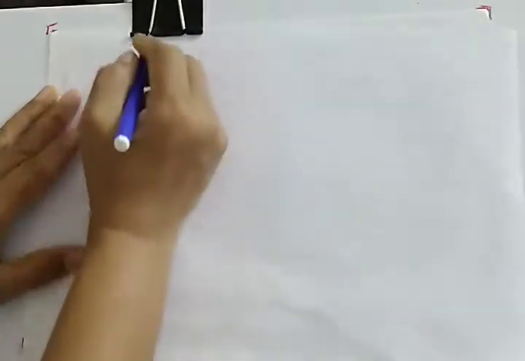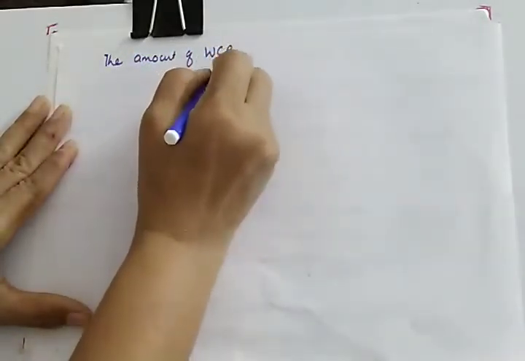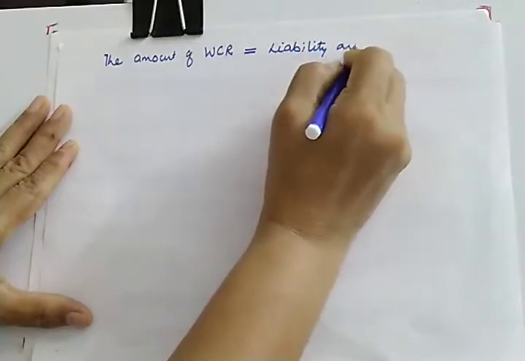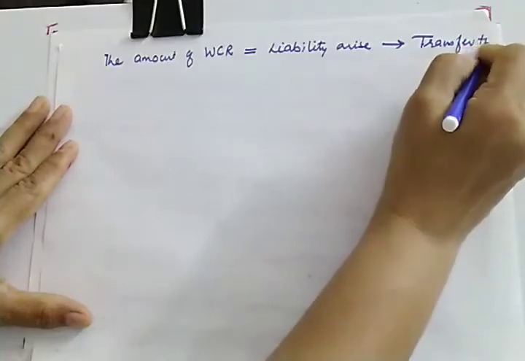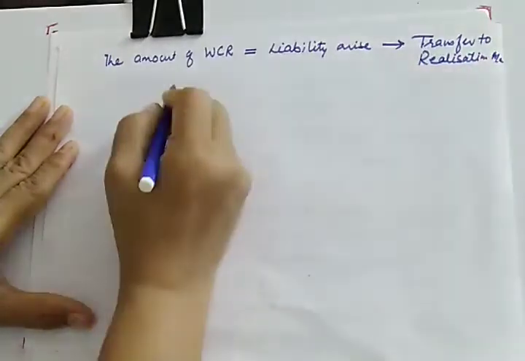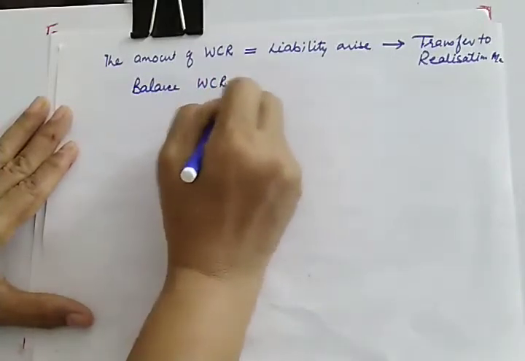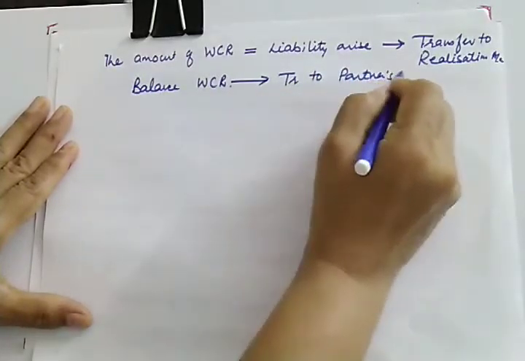So the treatment in this second situation will be that the amount of workman compensation reserve equal to the liability arising will be transferred to realization account, and the balance left in workman compensation reserve will be transferred to partners capital account.